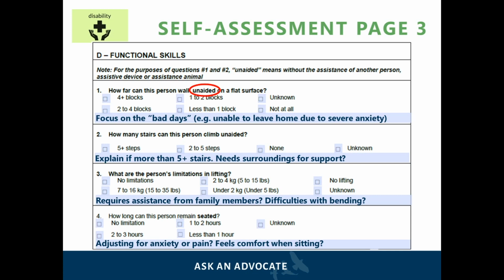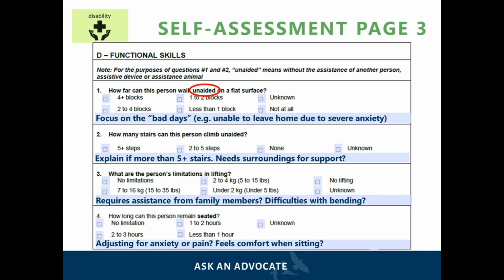Part D of Section 2 is where the applicant explains their functional skills or how they complete certain daily living activities. It is important for the applicant to describe these functional skills during their bad days. This part is also asking specifically without aid of another person, animal, or device. For example, how does the applicant climb stairs without the aid of a railing or help of a family member?